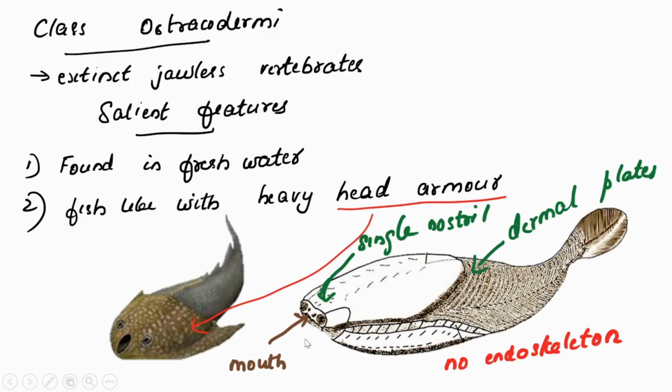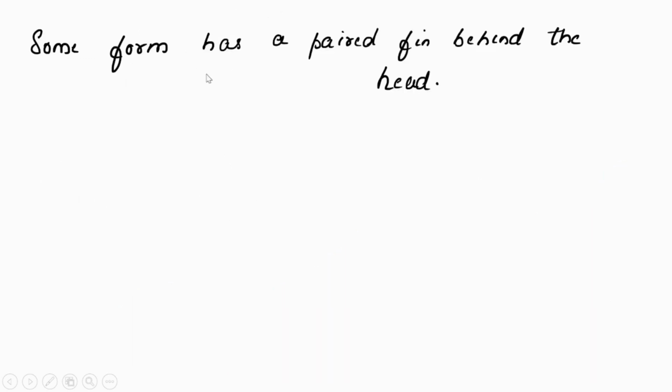Single nostril is present, mouth is present, and its body is covered with strong dermal plates in an array. There is no endoskeleton, no internal skeleton. And some forms have paired fins, placed behind the head. Okay, with this we finish today's class and this chapter. Thank you.